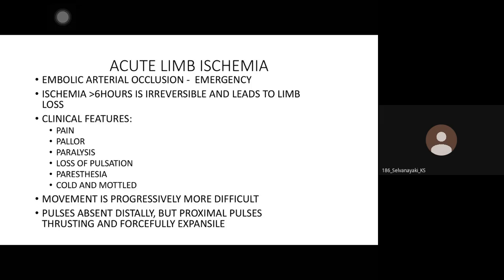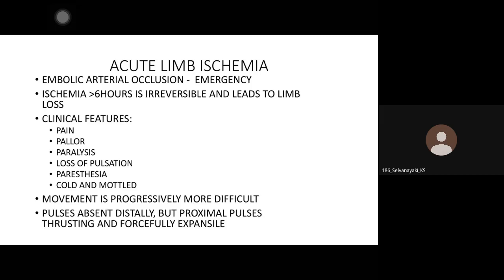So what happens if you cannot intervene? A person from a remote area presents very late, or the doctor who first sees the patient could not diagnose that the patient is having limb ischemia, a critical ischemia. So late presentations are very common in our settings because patients come from remote places and there are diagnostic delays. Then you cannot salvage the limb. Patient loses the limb. It is amputation at the appropriate level.